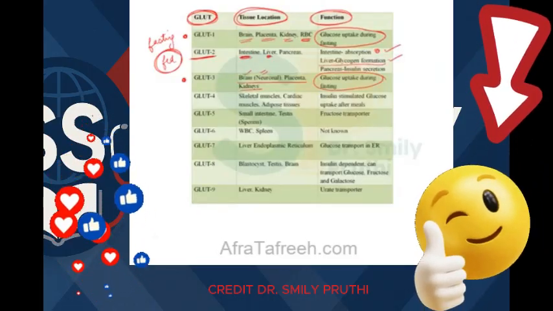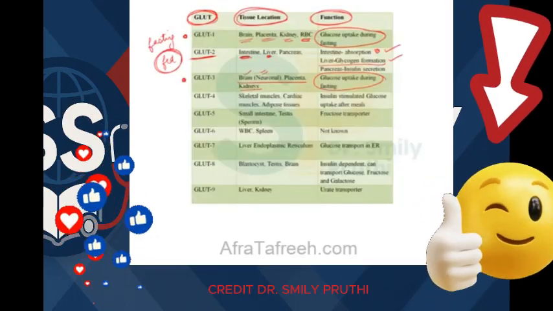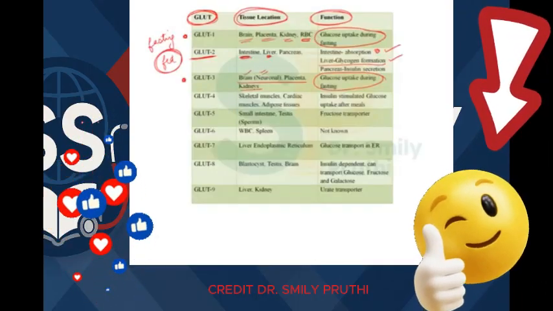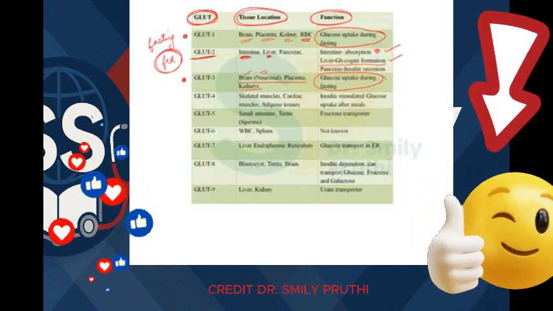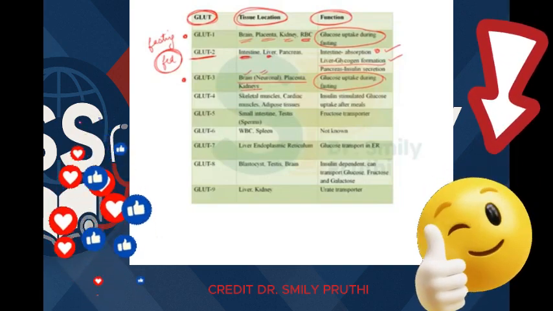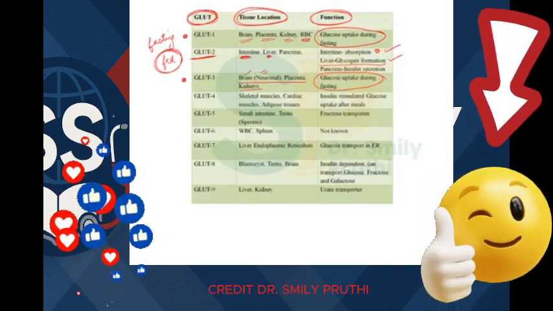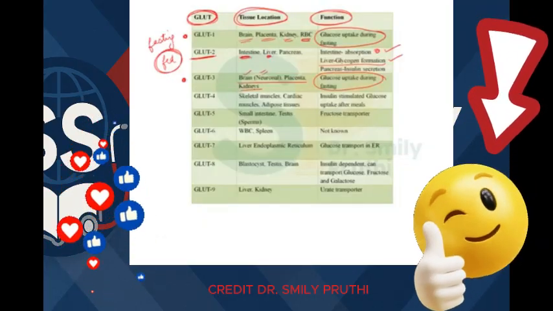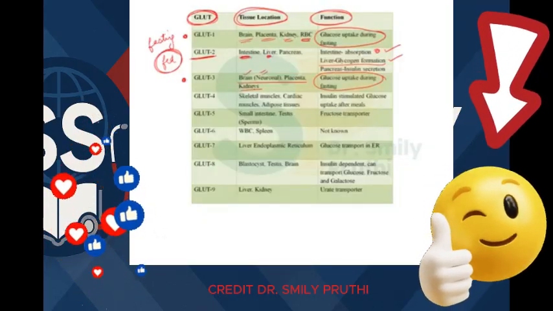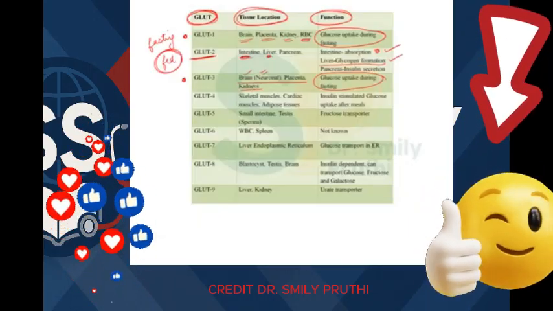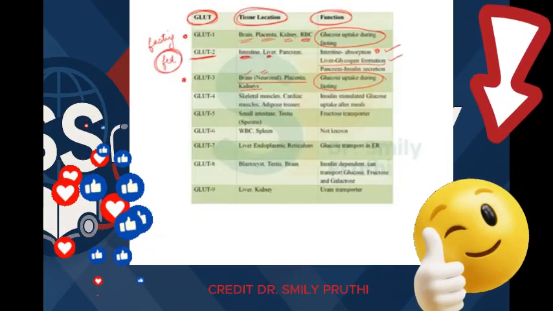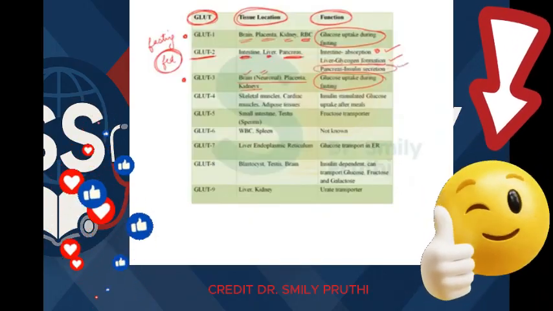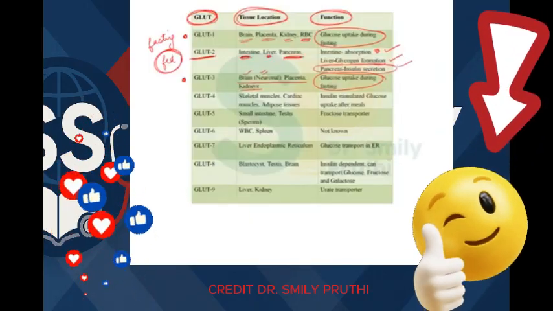Then in fed state, one more very important function is to release insulin, and that is done by pancreas. So a glucose channel in pancreas should also open in fed state, so that glucose enters into pancreas, and then pancreas will do its function of releasing insulin, right? So here GLUT2 is also present in pancreas and the function is insulin secretion, right?